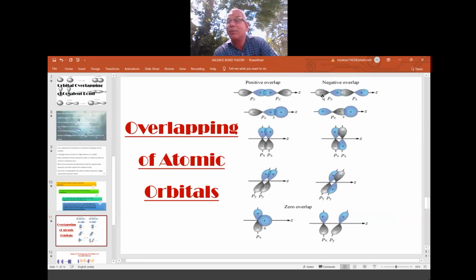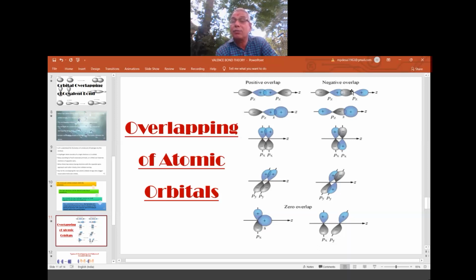See this negative overlap? For this atomic orbital, electron is available because of the plus sign. So plus indicates availability of electron. Minus indicates electron is not available. For this orbital which is approaching, it is approaching without electron, because electron is available on this side now. So when they want to overlap, when they want to share, when they want to go for the bonding, at that time electron of this orbital is not available in this region. It is available somewhere far away. So though they overlap, it is called negative overlap because electron is not available in that region.